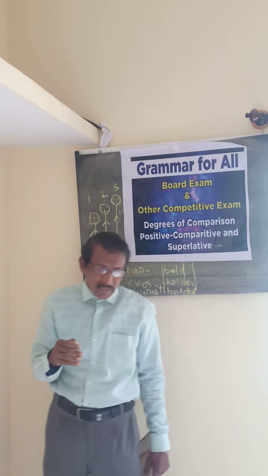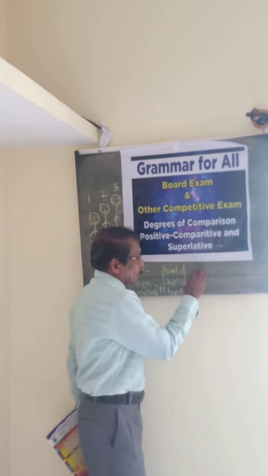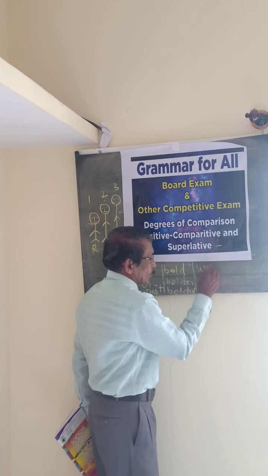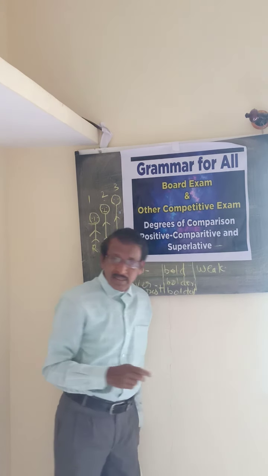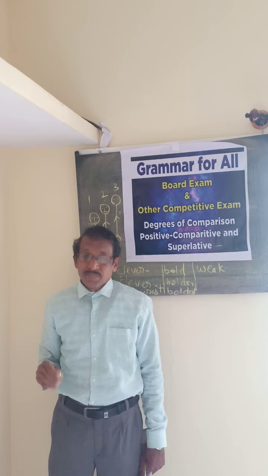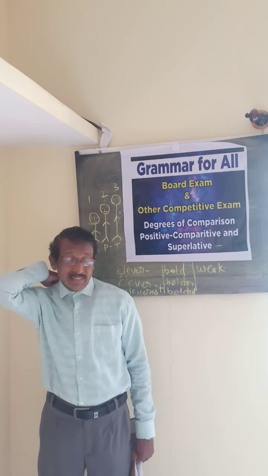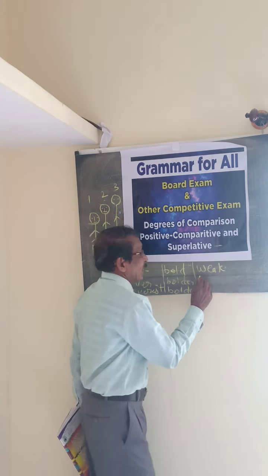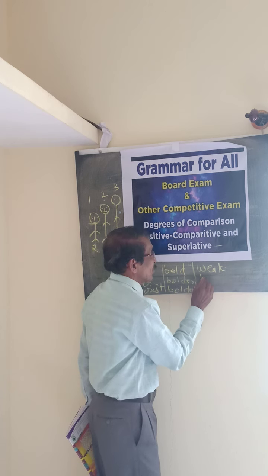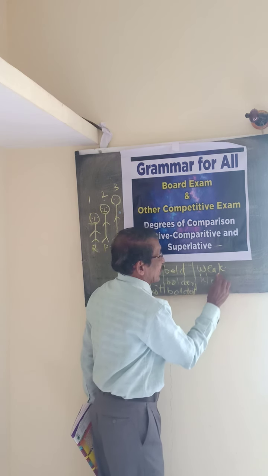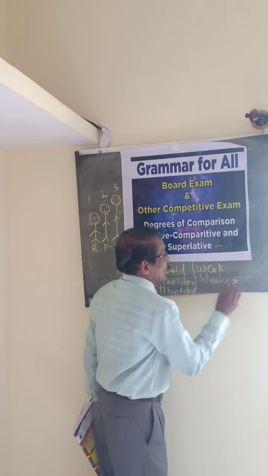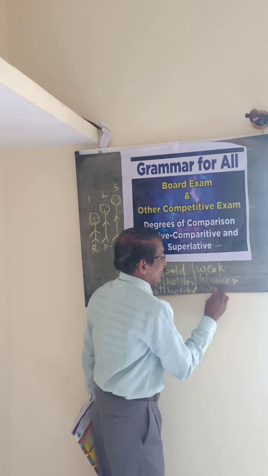In the same way, we can say weak, that is the positive. Then weaker, that is comparative, and weakest. Weak, weaker, weakest.